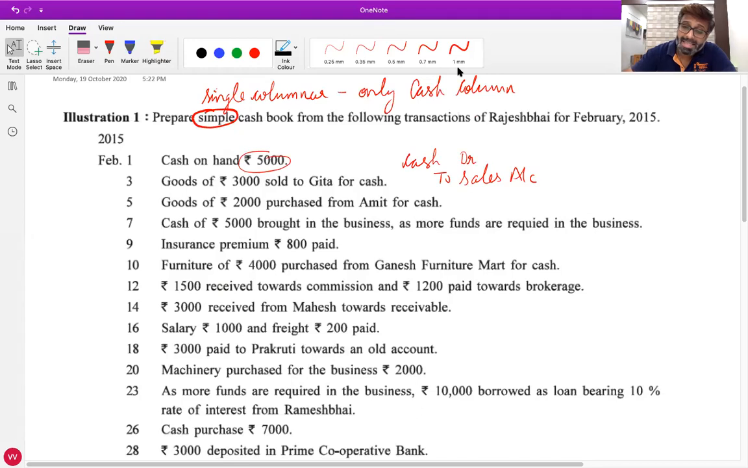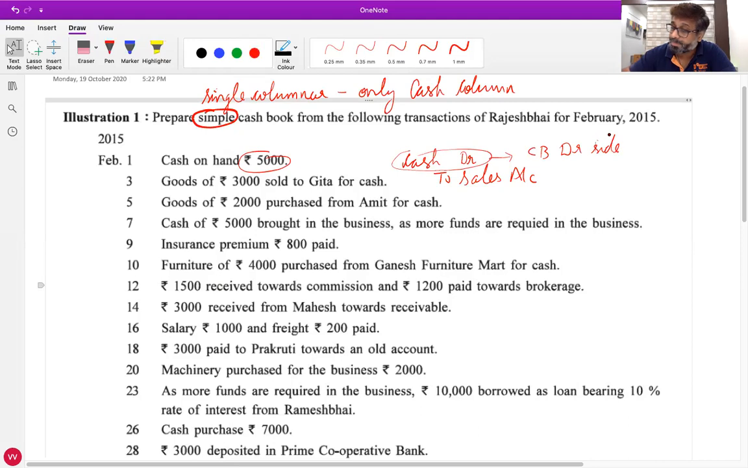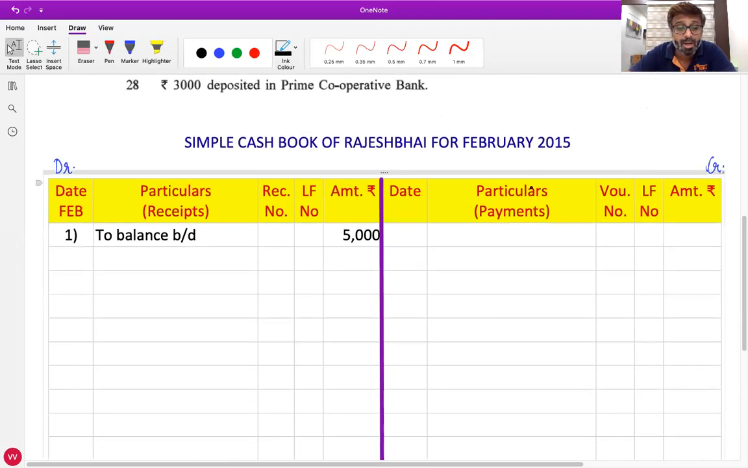Now, as I said to you the rule yesterday, cash account is debited, which means in the cash book we will write on the debit side. Any doubts in this? Cash account is debited, so in the cash book we will write on the debit side. Write down the date, which is 3.